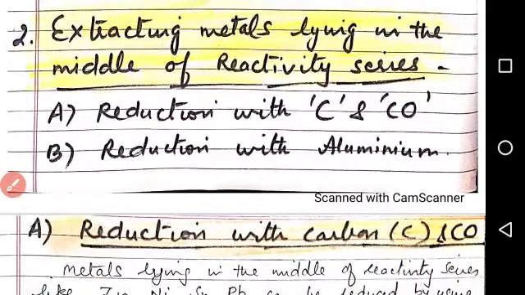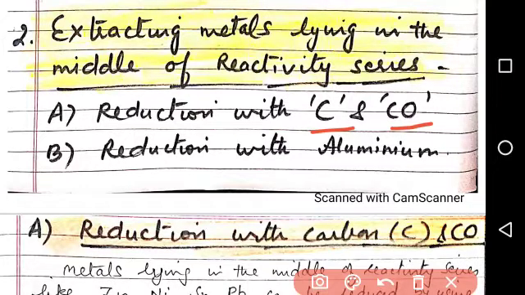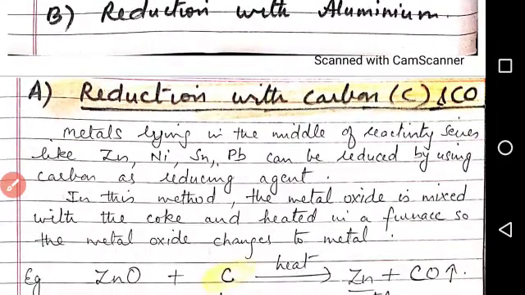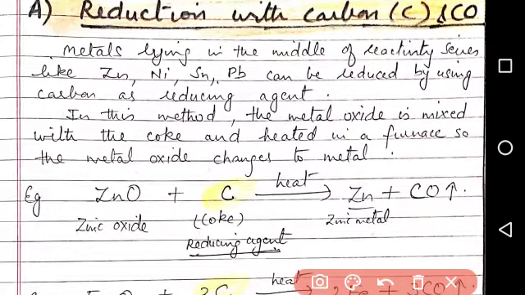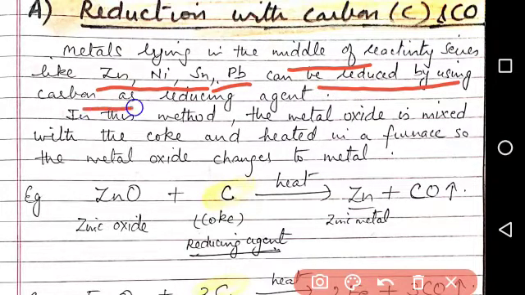Second is extracting metals lying in the middle of the reactivity series. For these metals, reduction is done with carbon or carbon monoxide. Second, reduction with aluminium. So first reduction with carbon or carbon monoxide. Metals lying in the middle of the reactivity series like zinc, nickel, tin, lead, they can be reduced by using carbon as a reducing agent.